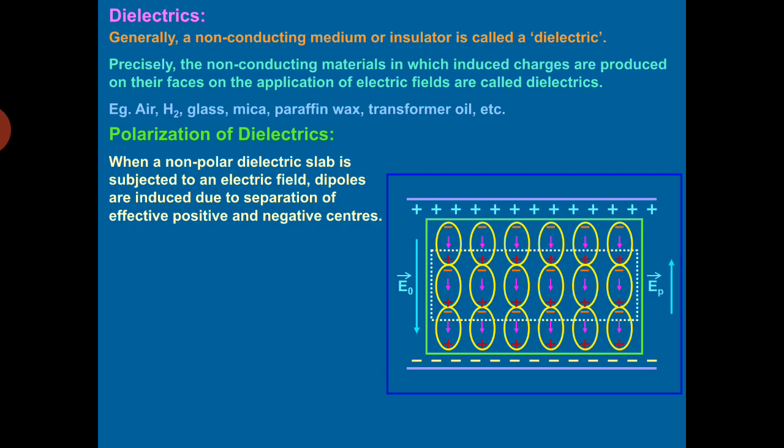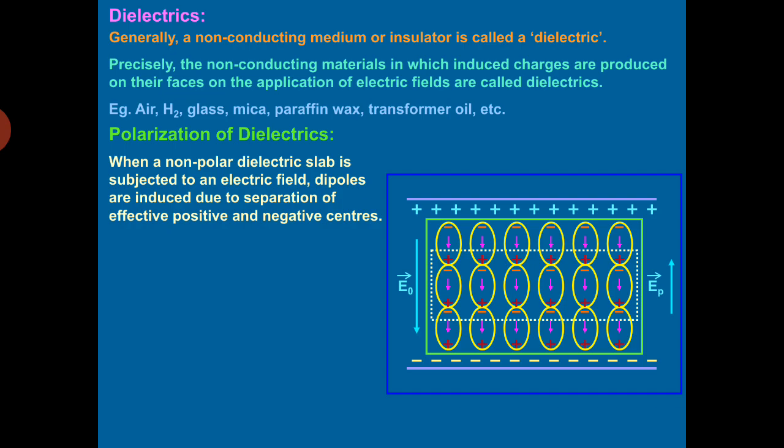Now, let us consider a small volume element. The positive charges of the dipoles of first vertical column cancel the negative charges of the dipoles of second column, and so on.